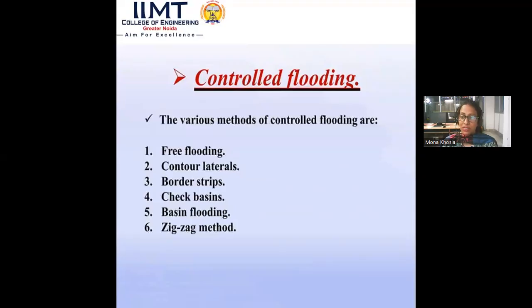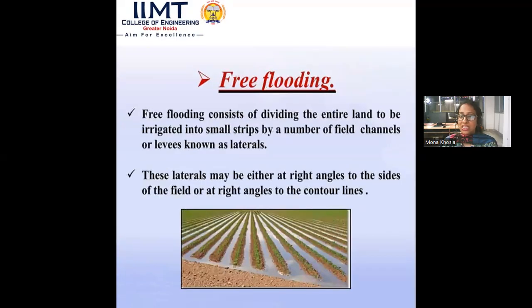Now we'll check one method of controlled flooding. First is free flooding. It consists of dividing the entire land to be irrigated into small strips by a number of field channels or levees known as laterals.